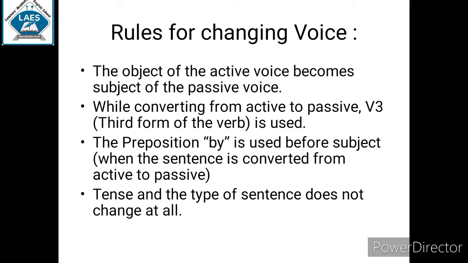Last, rule number 4, tenses and the type of sentence do not change. We have already understood tenses and types of sentences, that is present tense, past tense and future tense, and assertive, imperative, exclamatory and interrogative. These types of tenses and sentences will remain unchanged.